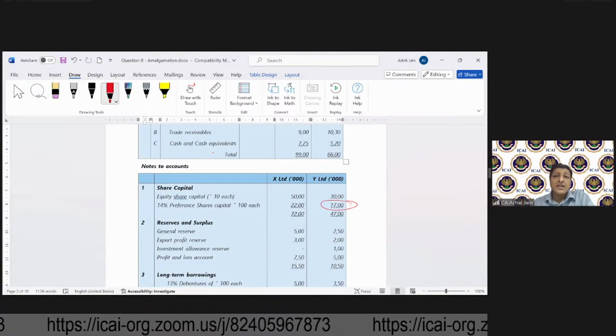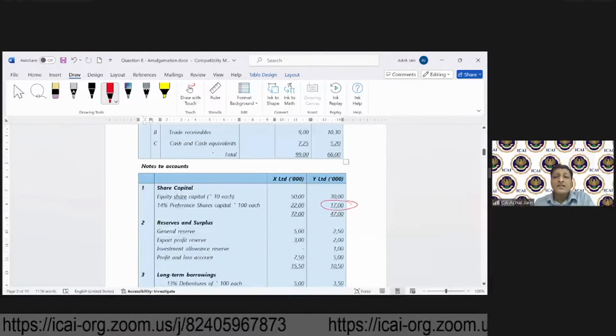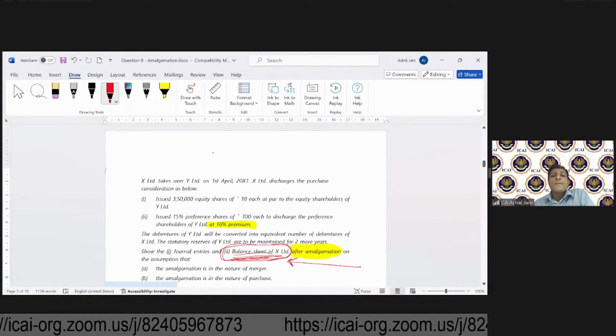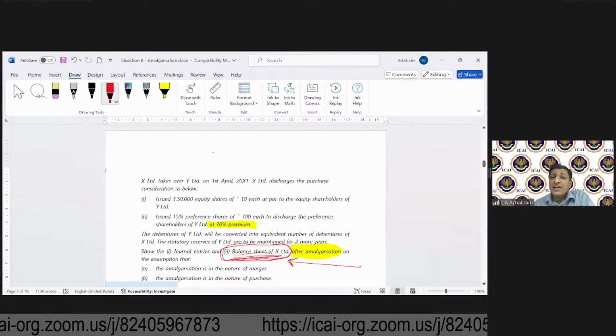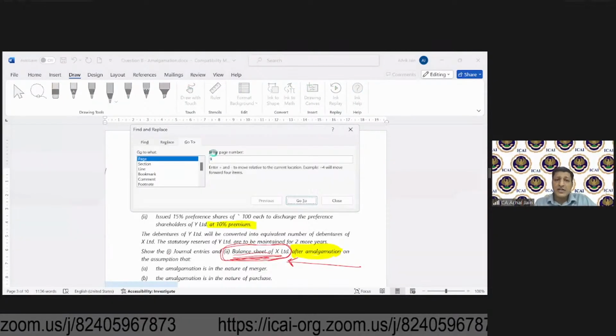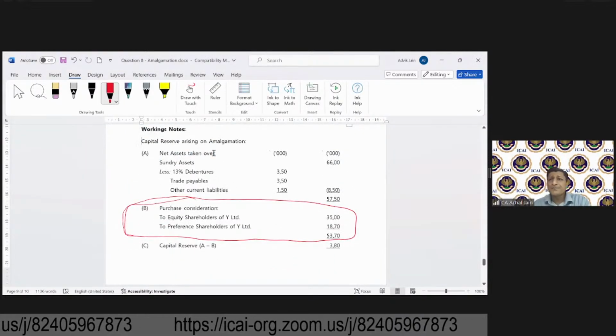So that means there are 17,000 shares of Y. And they will be discharged at a premium of 10%. So let's get on to the consideration.